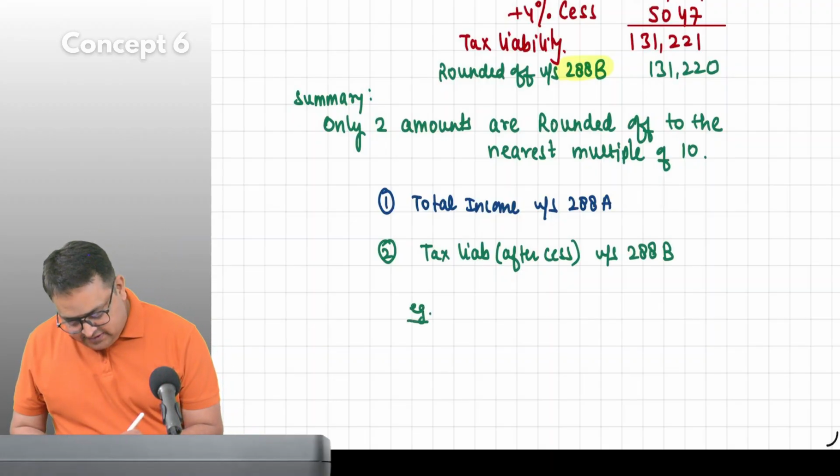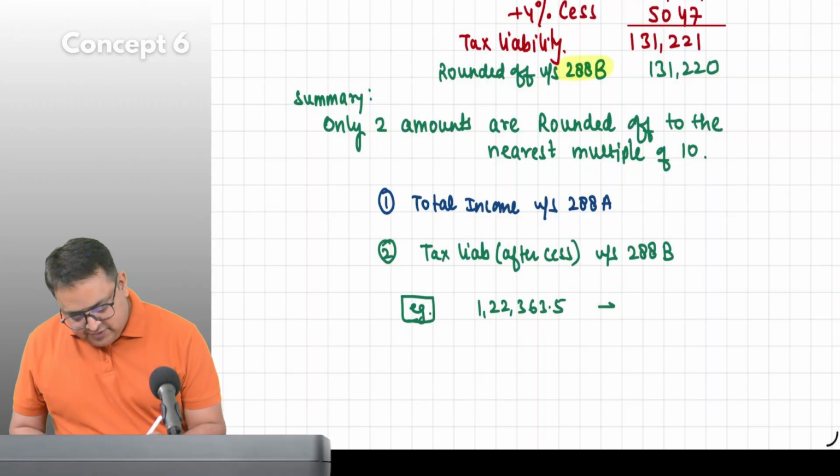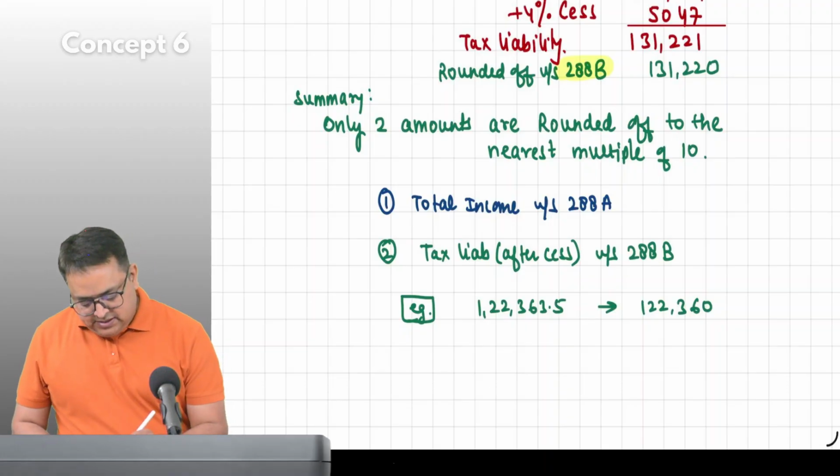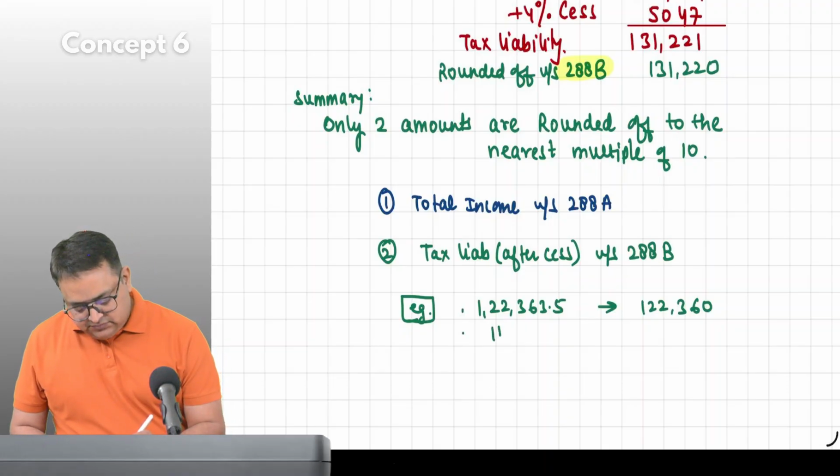So for example, if the number is 1,22,363.5, what will it become? 122,360 it will become. If the number is 11,266.67, what will it become, guys?